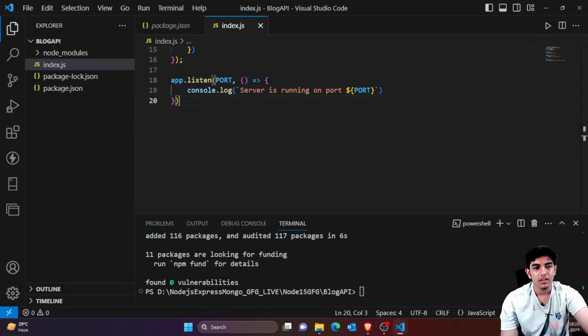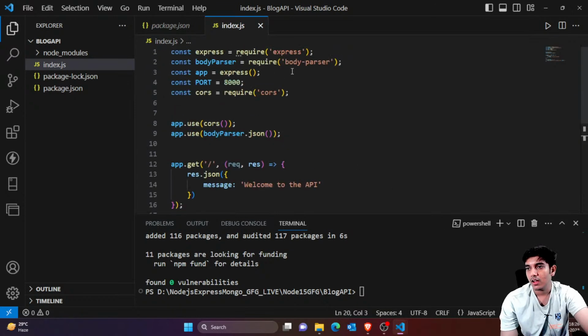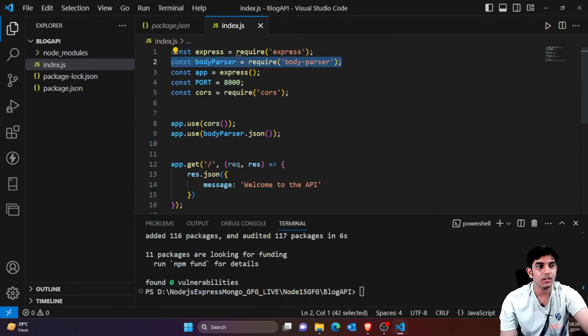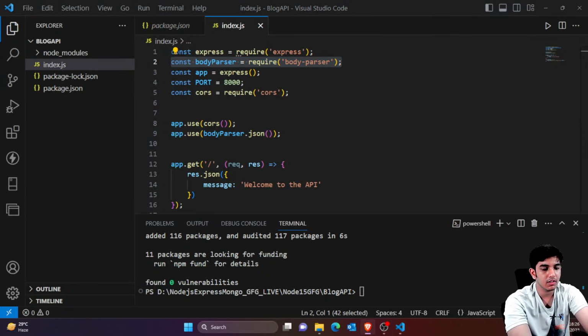Body parser's work can actually be done by express, yes. I'm not that much into it that I can actually search for that, and I have heard this, but I have a habit from the beginning that I can use this, but I think let me just search for it, just a minute. Body parser, okay, let me just search what thing in express we can use instead of body parser. Okay, I'm just searching it.